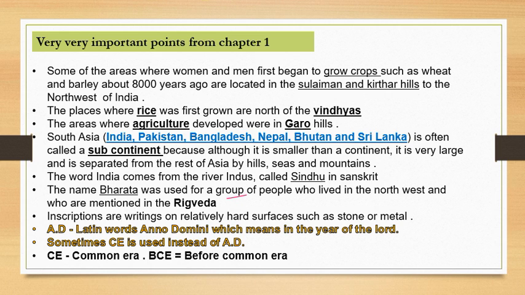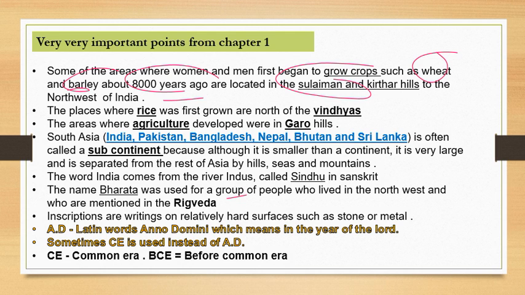So first of all, chapter 1 of the class 6 history NCERT tells us that the cultivation of crops like wheat and barley was started in the region of Suleiman and Kirthar hills. So first of all, it gives you information about two crops, wheat and barley, which were grown in Suleiman and Kirthar hills. Then it tells you that it was done 8,000 years ago. So now these facts are clear.